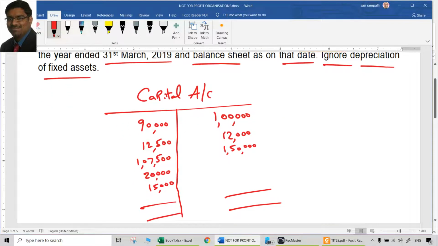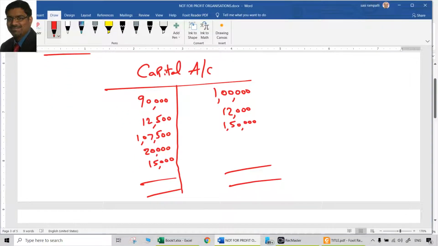Ignore depreciation and just prepare the income and expenditure account, etc. Now, come to this capital account balancing figure. However much it is, that should be taken to the balance sheet. Total is 2,62,000 minus 90 minus 12,500 minus 1,07,500 minus 20,000 minus 15,000.